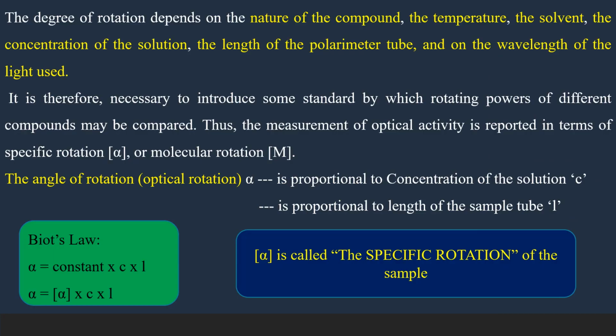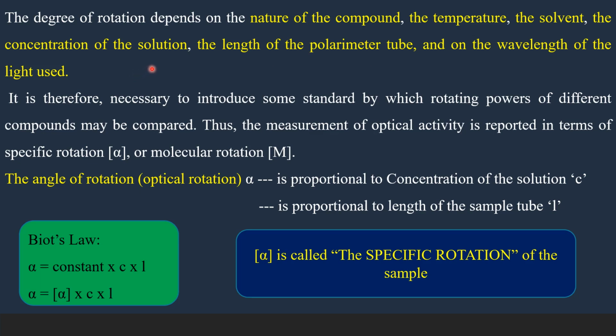The observed angle of rotation depends upon the nature of the compound, temperature, the solvent used, and most importantly the concentration of the solution and the length of the polarimeter tube, the sample tube, which we call the cell, and on the wavelength of the light used.